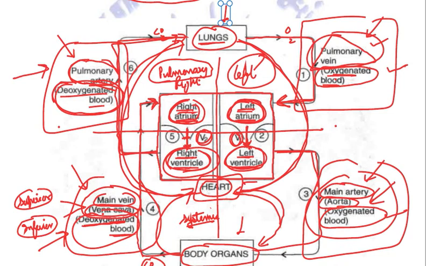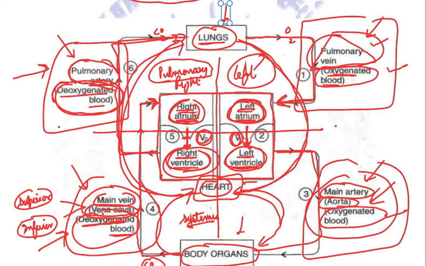So carrying oxygenated blood to heart or from heart, carrying deoxygenated blood to heart or from heart, they are very important. You need to make sure to observe what exactly is being asked in the question and accordingly write your answer. Clear?